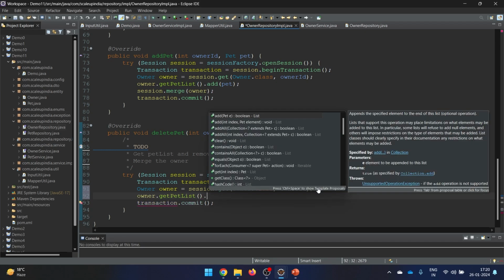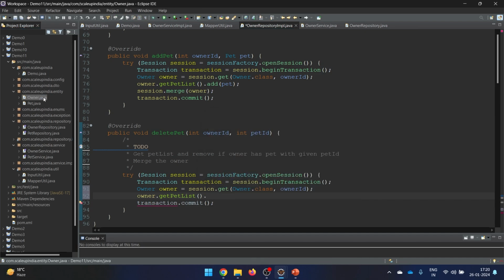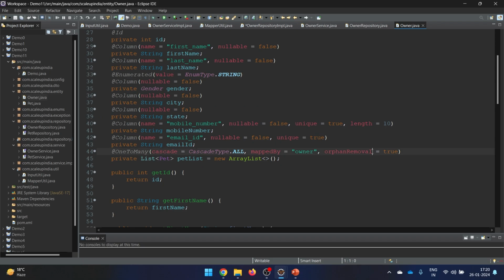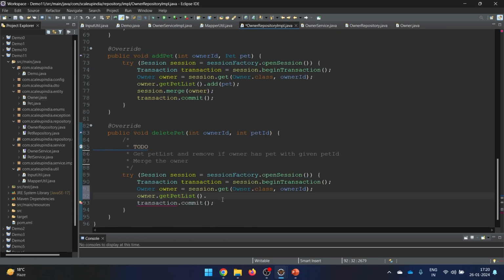Yeah, and the pet will be deleted. Why will the pet be deleted? Because if you remember, on the owner side here we mentioned orphan removal. So the moment we remove the pet from the owner, the pet will become an orphan. Since it will become an orphan, it will be deleted completely. That's why this is the way we are going to use.